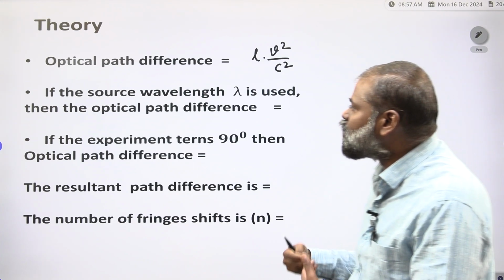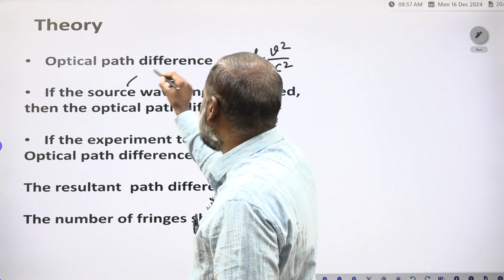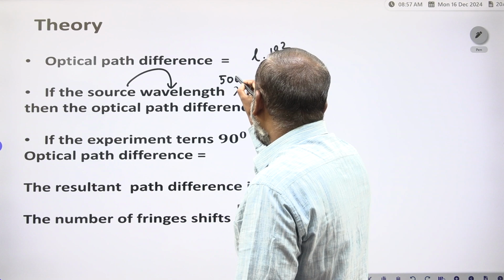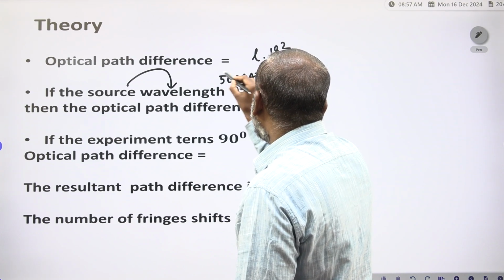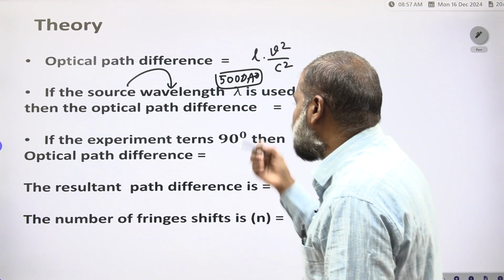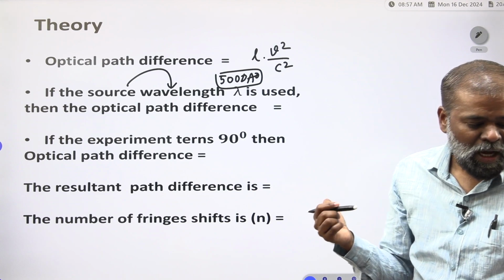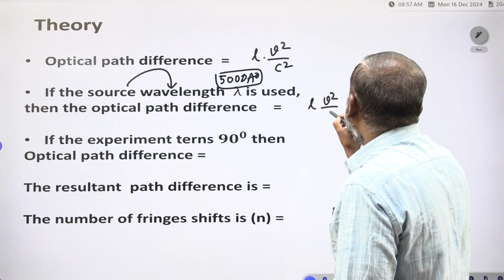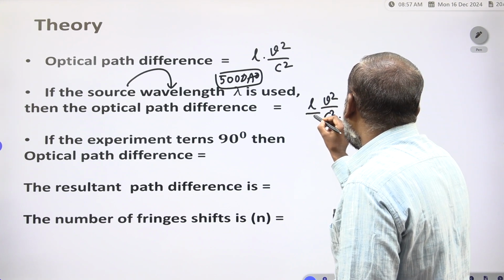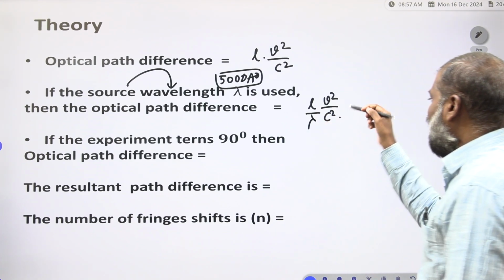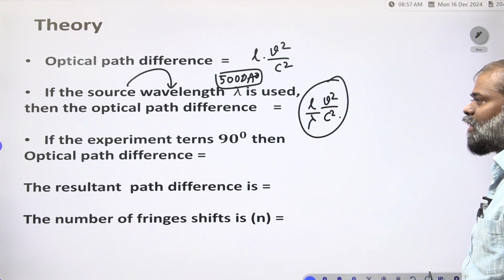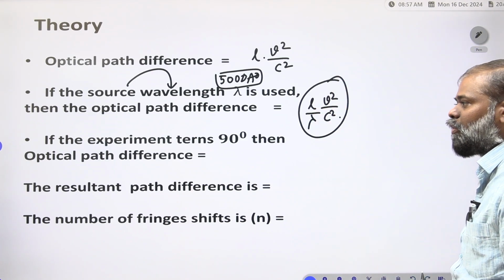If you use a source, that source wavelength is lambda, maybe you use a 5000 angstrom source. Since the source wavelength lambda is used, how do we write the optical path difference? L into V square by C square, divided by lambda. So it is L by lambda into V square by C square, if you use the source of wavelength lambda.